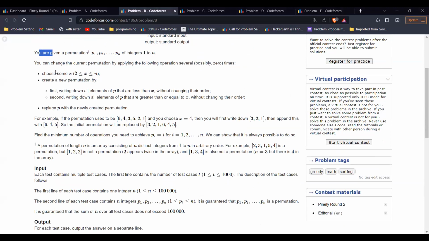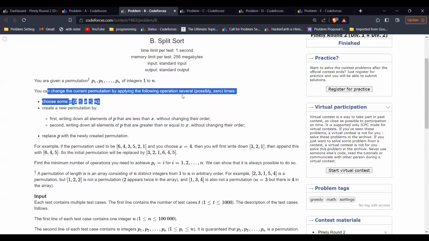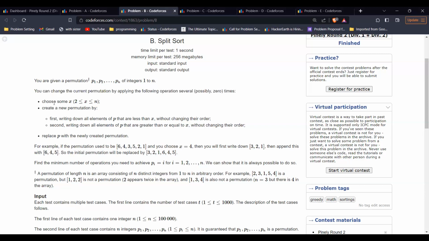Coming to this problem, we are given a permutation P1 to Pn of integers 1 to n. You can change the current permutation by applying the following operation, possibly 0 times or more. What is the operation? You choose some x between 2 and n, and then you create a permutation. You first write down all the elements that are less than x without changing their order, and afterwards you write all the elements that are more than or equal to x without changing their order.